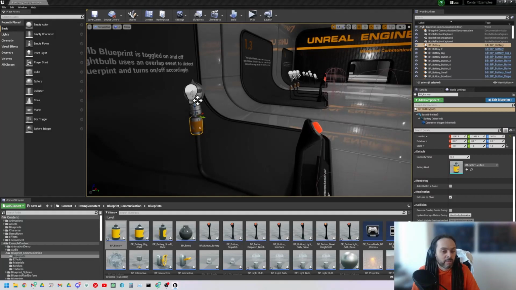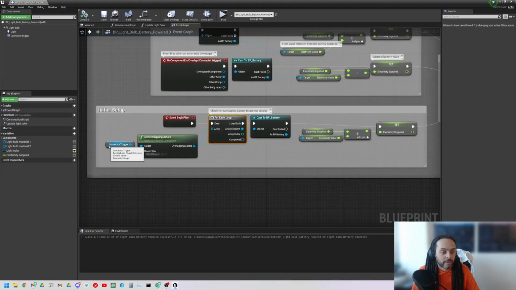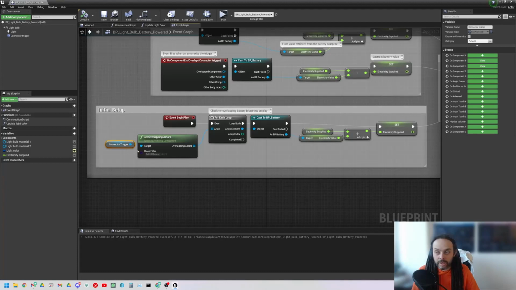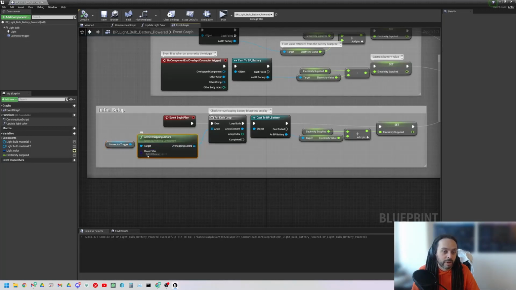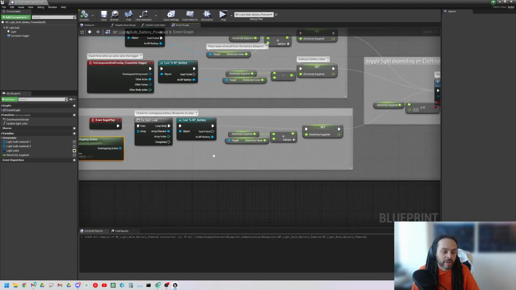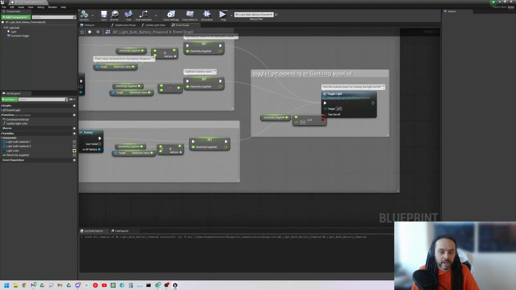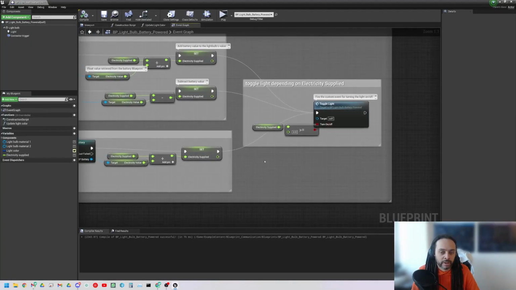What we want to do is be able to have this blueprint safely check to see it when it starts, for each connector trigger, these ones here. We want to check if they're batteries, and then do the same calculation that we're doing here, which is basically add the supplied electricity and toggle the light on.